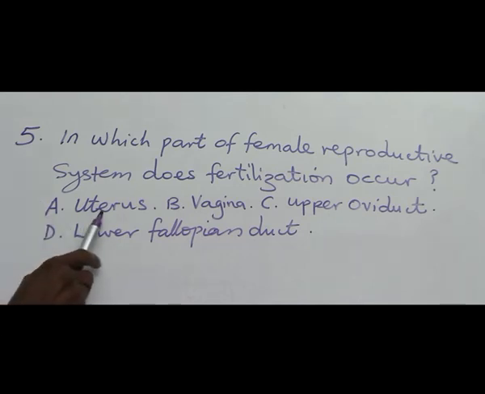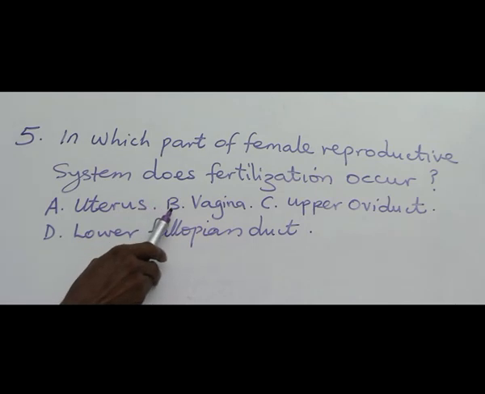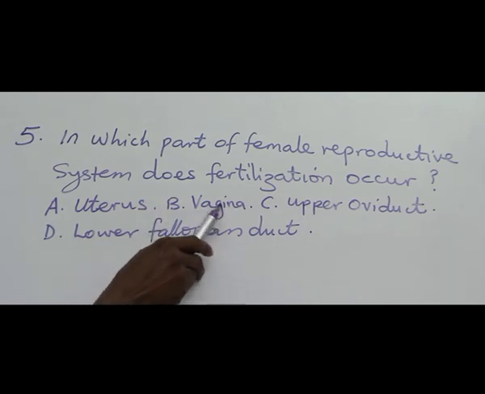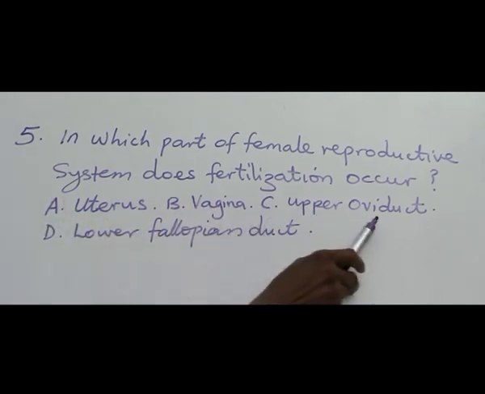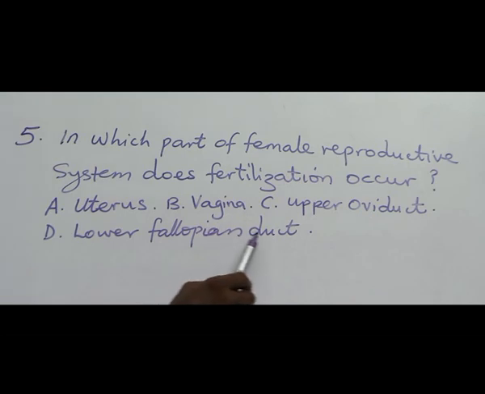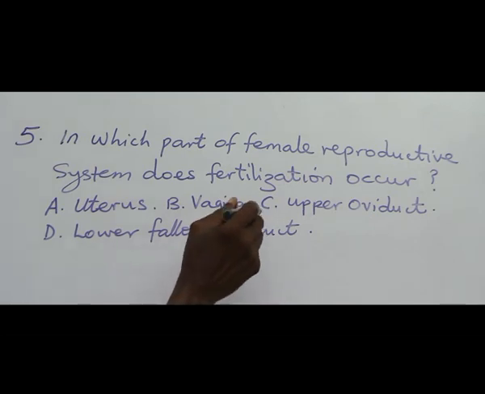A. Uterus. This is the place where implantation takes place and the embryo develops. B. Vagina receives sperm from the male. C. Upper oviduct. Actually, that is where fertilization occurs. At lower oviduct, fertilization cannot occur. So answer is C.